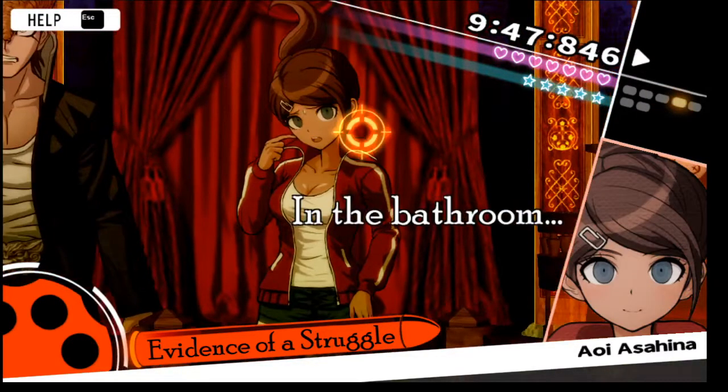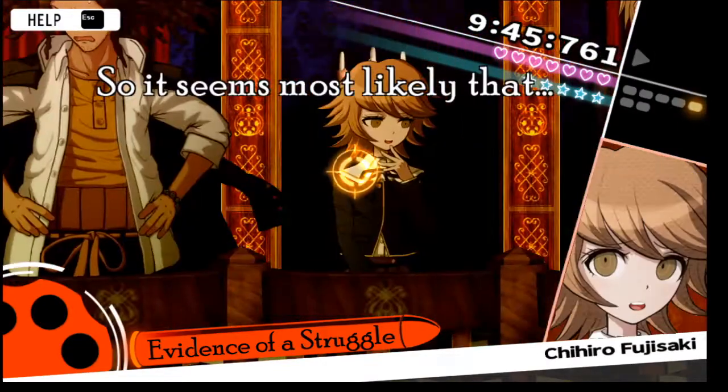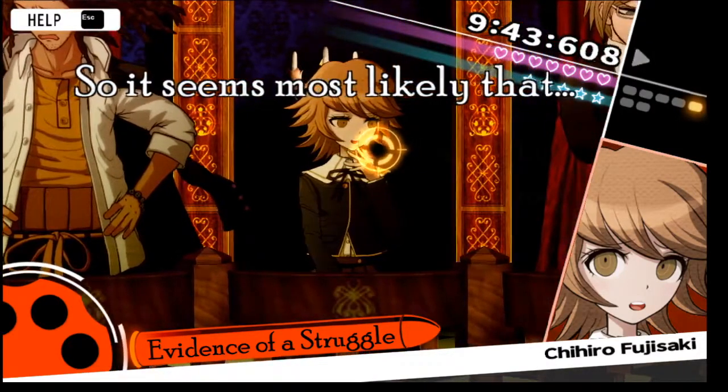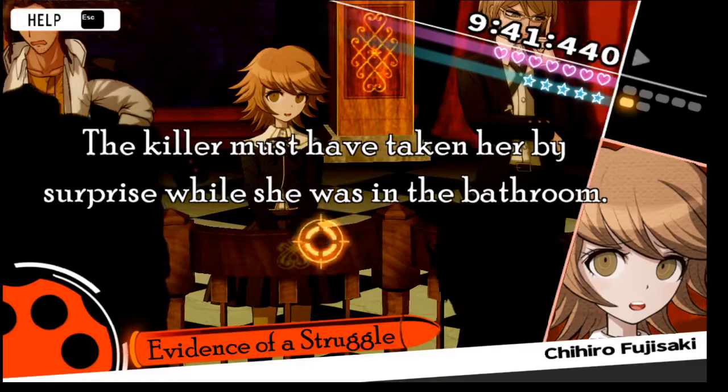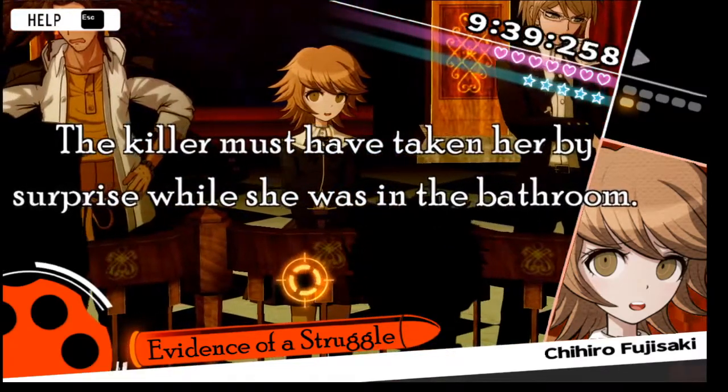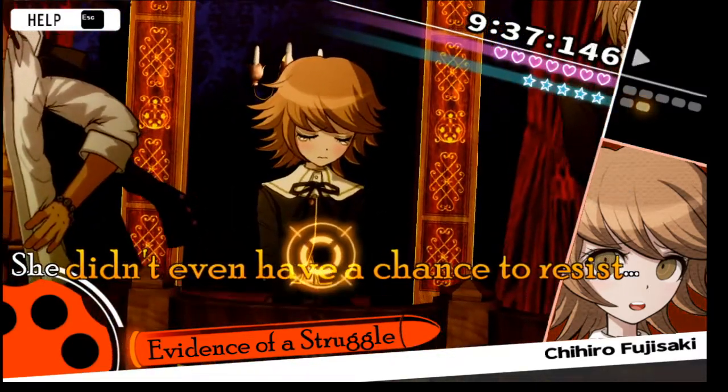Okay. So this one's probably also only gonna have one thing you can shoot because it's a tutorial. The killer must have taken her by surprise while she was in the bathroom. She didn't even have a chance to resist.